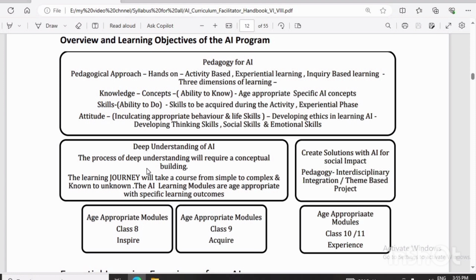These are all included. Developing ethics in learning AI, developing thinking skill, social skill and emotional skill are all included in the learning outcomes behind this AI program in the syllabus.